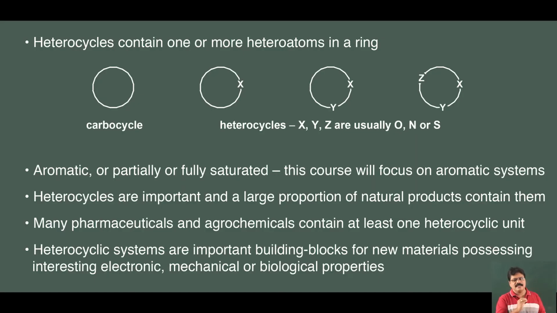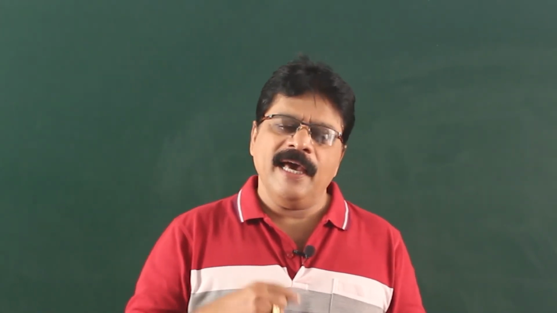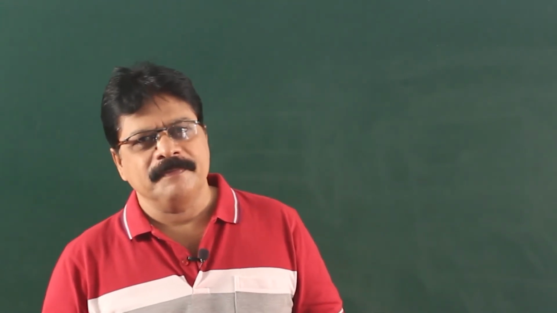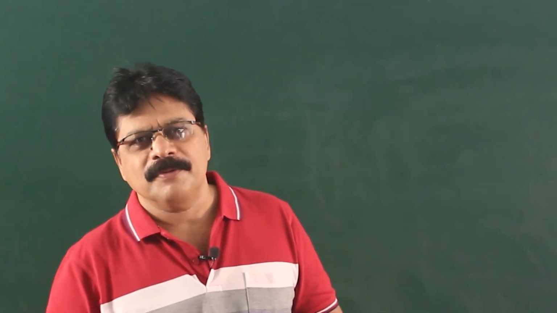Generally, cyclic compounds could be of two types. Containing only carbon, they are called carbocyclic compounds. If there is a nitrogen atom, it is called a heterocycle. So, in the heterocycle, X or Y could be oxygen, nitrogen or sulfur. So, we will be focusing on organic compounds which have, in addition to carbon, either an oxygen atom, a nitrogen atom or a sulfur atom. Such molecules are called heterocyclic compounds.